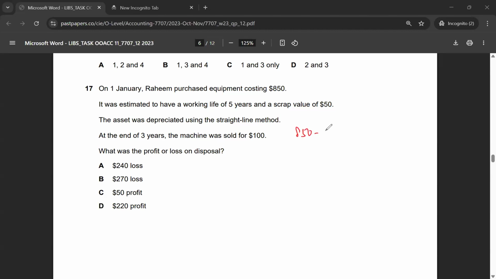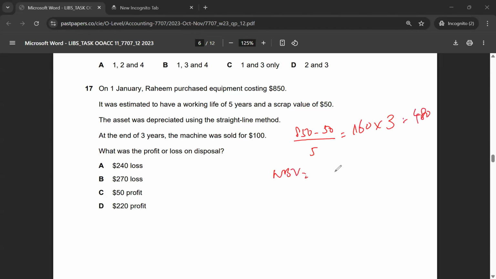So first we will calculate depreciation, which would be 850 minus 50 over 5, right? And that would be how much? So let's calculate that first. It's 800 divided by 5. This is 160. 160 times 3, because the machine has been used for 3 years. That will give me total depreciation.